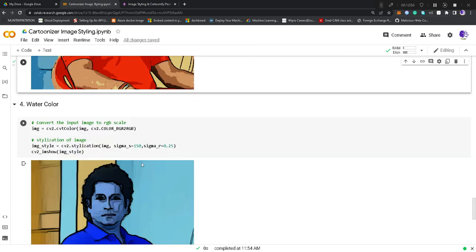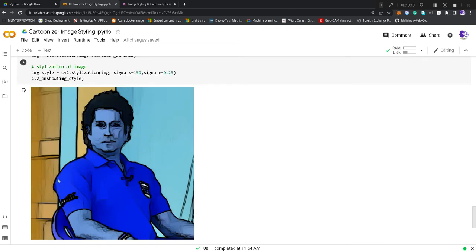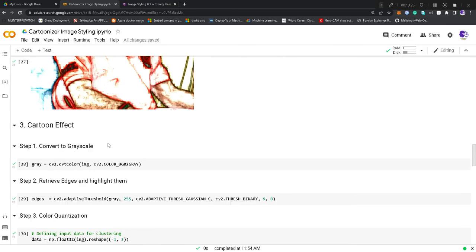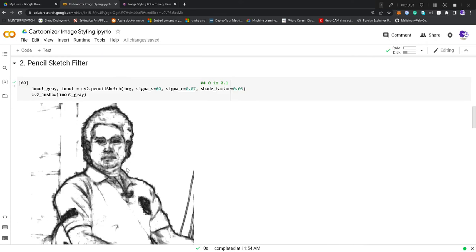Now another effect is watercolor. In this we are using the stylization method defined in cv2. We are converting the default color palette BGR into RGB, the proper color format. And after converting into RGB, we are applying stylization by setting sigma S and sigma R, so it will convert the image into a watercolor format and give the effect of watercolor. So these are the techniques we are using for transforming our image into cartoonized effects or some other effects.